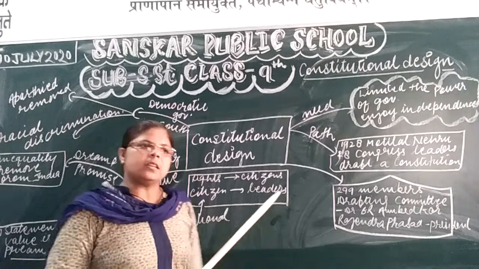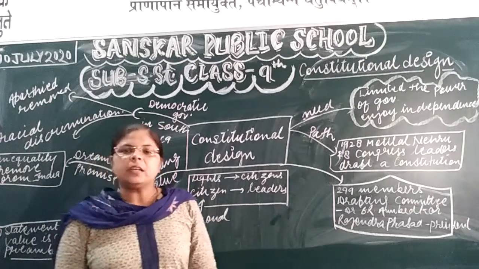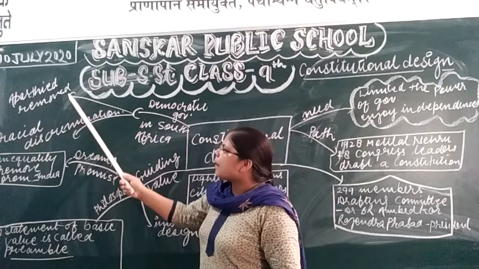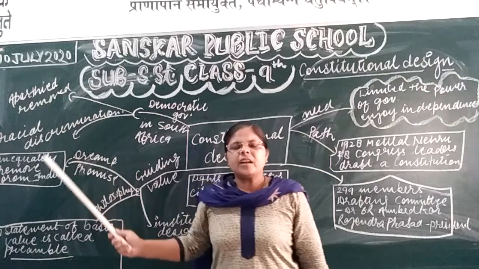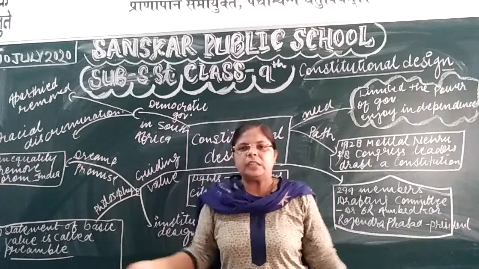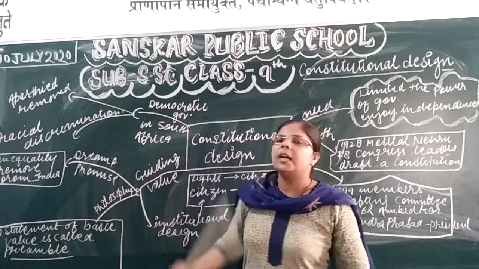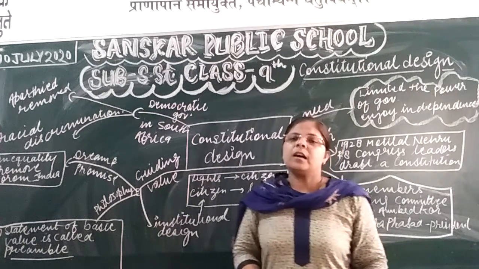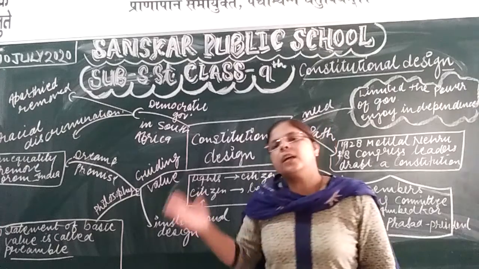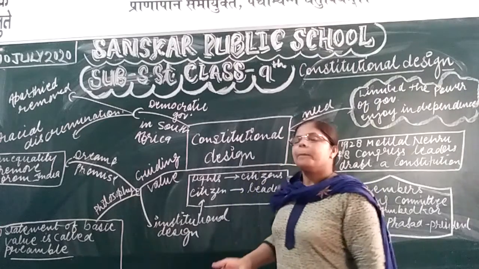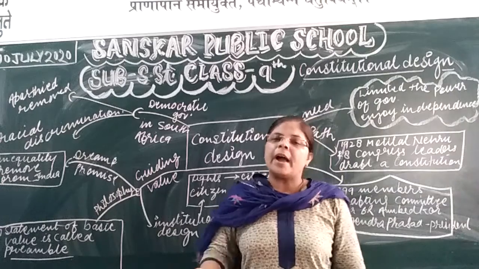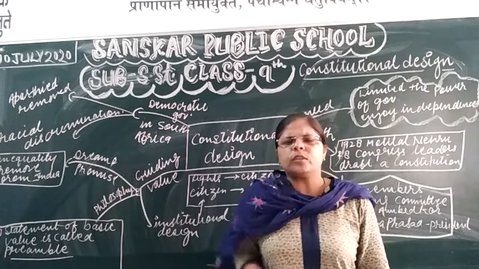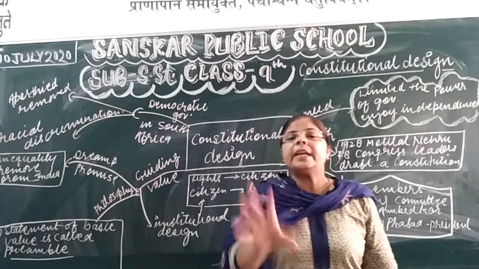Nelson Mandela was the leader who took an active part in removing racial discrimination, because in that country the apartheid system was running. Apartheid system means there was discrimination, a bias on the basis of color, because South Africa was divided into two parts, the white South Africans and the black Africans. Black people were not allowed to enter temples, they were not allowed to move anywhere. In total, we should say that they did not have independence.